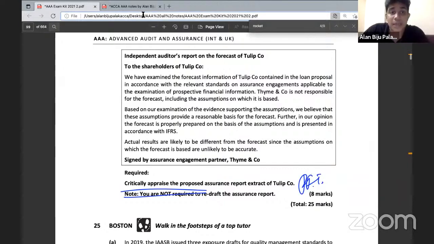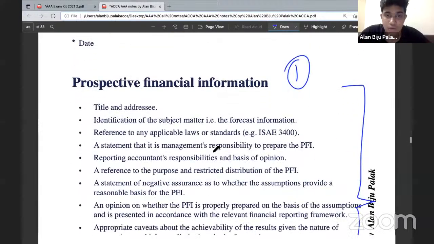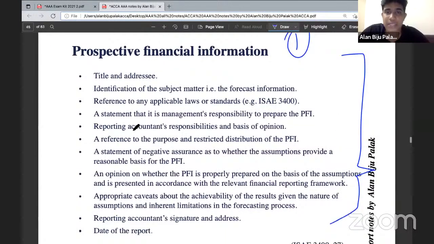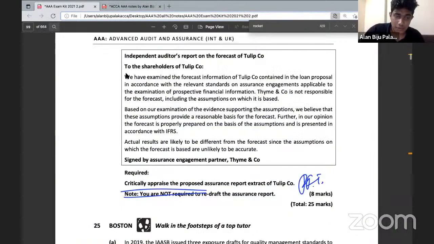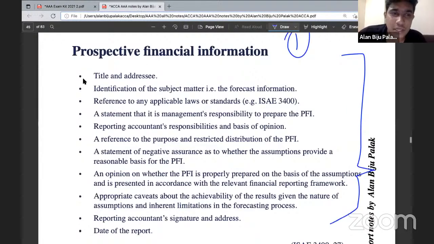We need to consider the PFI's reporting format. As I've already mentioned to you, it's very important to consider. And when it comes to PFI's engagement, the main difference is that the total report will be provided. Instead of giving a draft or an extract of the report, the total PFI engagement's report will be provided to you. So as you can see here, you have received a total set of financial statements, maybe PFI's financial statements, prospective financial information. And the main thing that you need to consider is to cross-check this set of requirements with that of the scenario that you have been provided.